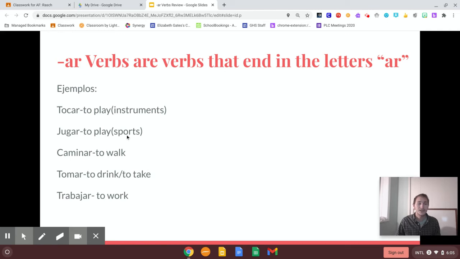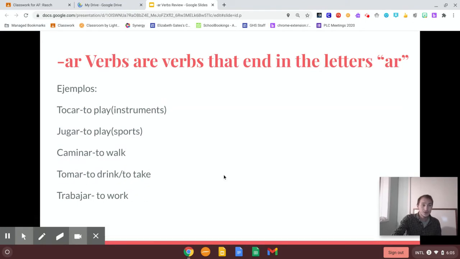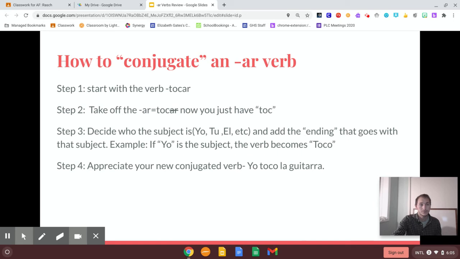Jugar means to play, as in sports. Caminar. Caminar is to walk. Tomar. Tomar could be to drink or to take. And trabajar. Trabajar is to work. So these are all ejemplos de verbos AR, of AR verbs.